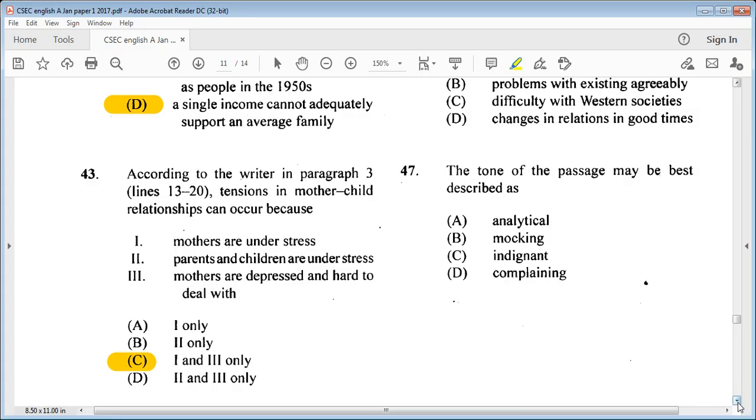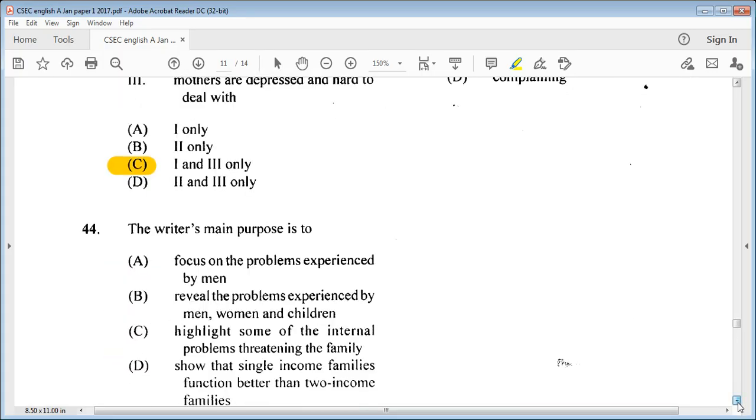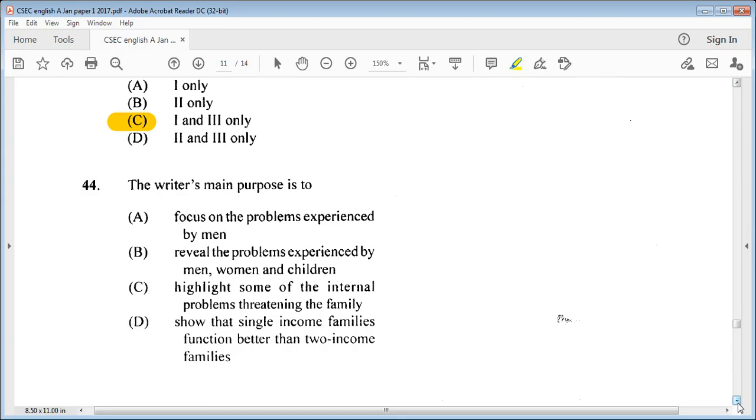So let's go on to 44. The writer's main purpose is to A, focus on the problems experienced by men, B, reveal the problems experienced by men, women, and children, C, highlight some of the internal problems threatening the family, or D, show that single income families function better than two income families. We know it is C, to highlight some of the internal problems threatening the family.